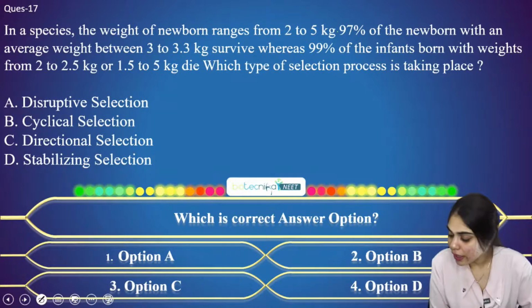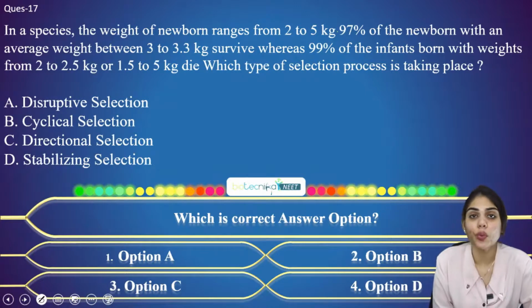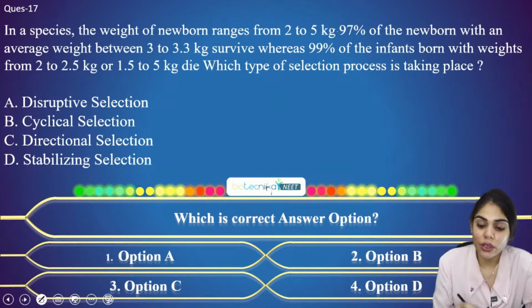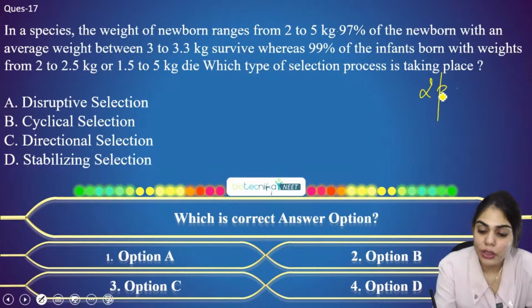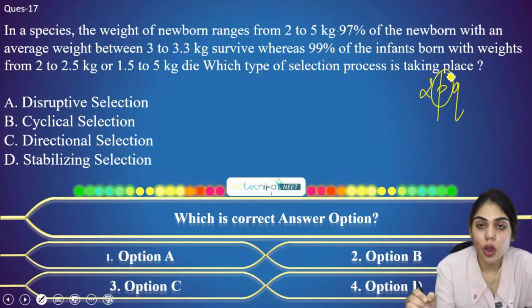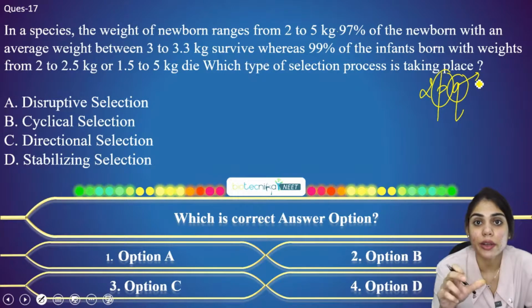No, Srivani, for heterozygous, we have to take 2PQ. Why are we considering 2PQ? Because both the P and Q alleles, that means the dominant allele as well as the recessive allele, are contributing. That is why it is called heterozygous.